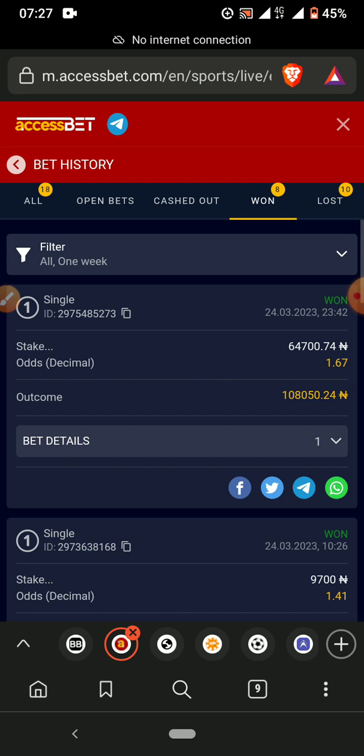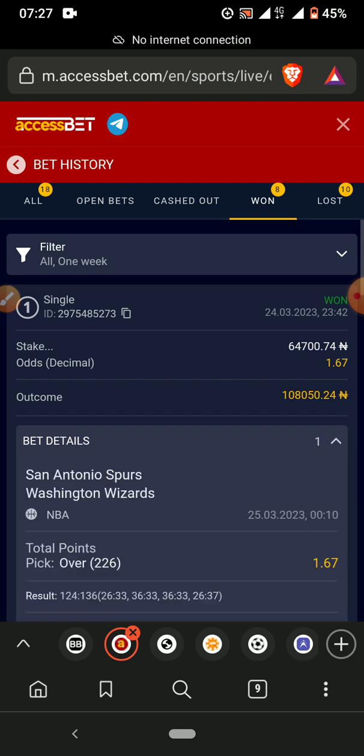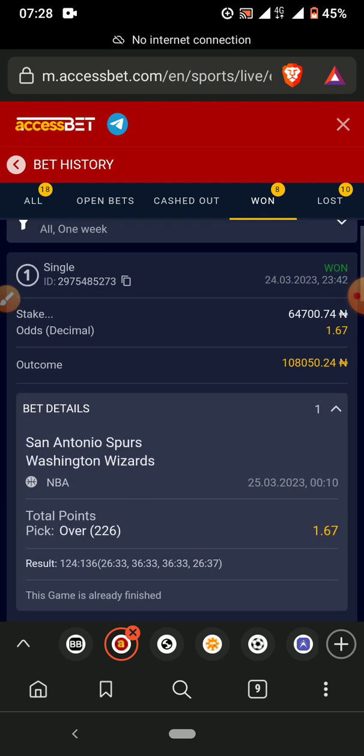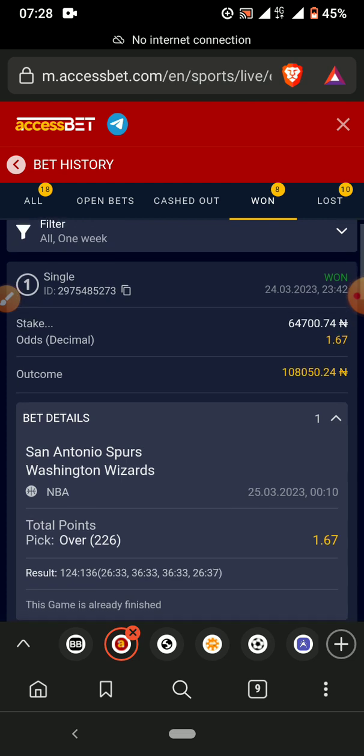So, before I tell the betting strategy, let me show you an example of a game. This is the game I will be using with you guys. The game has already won. I played it on the 24th of this month. This was the game I played, and the game won.